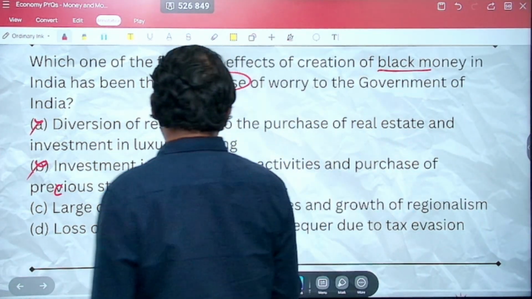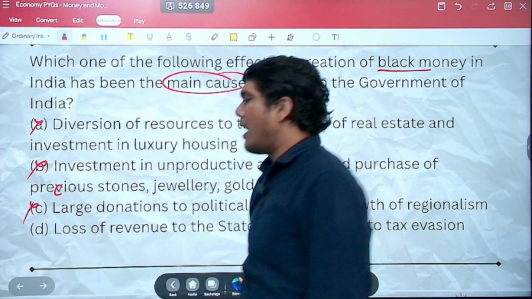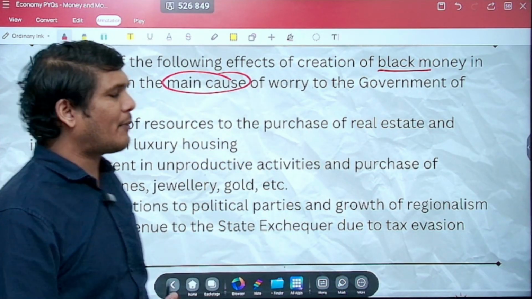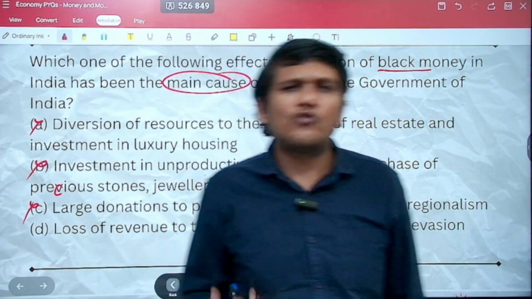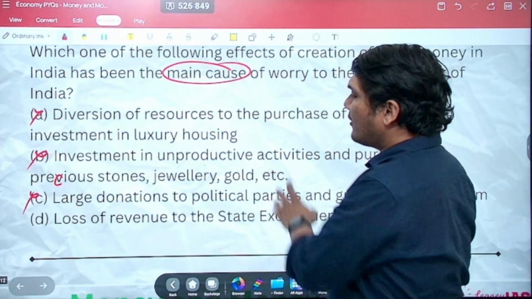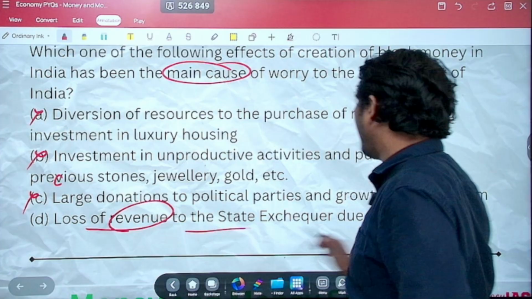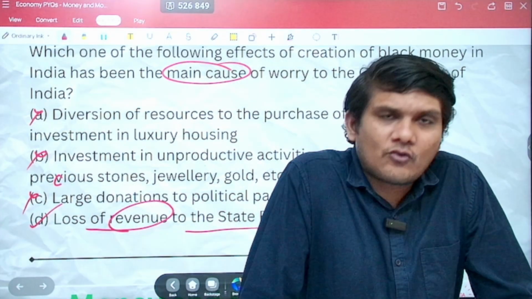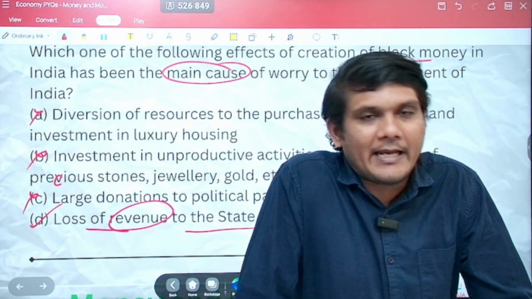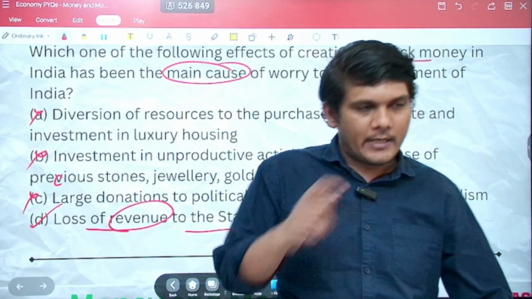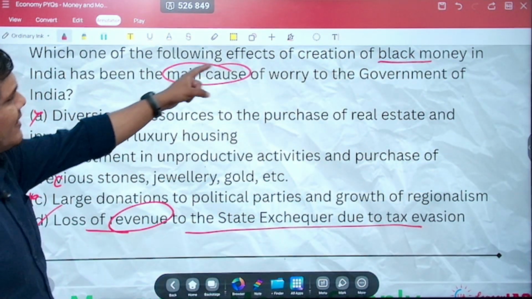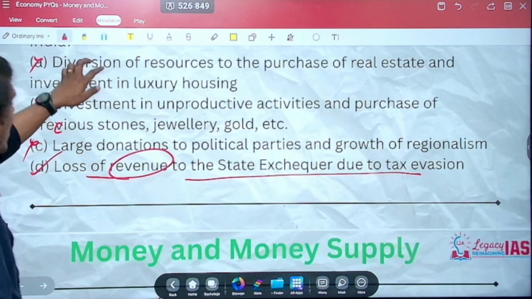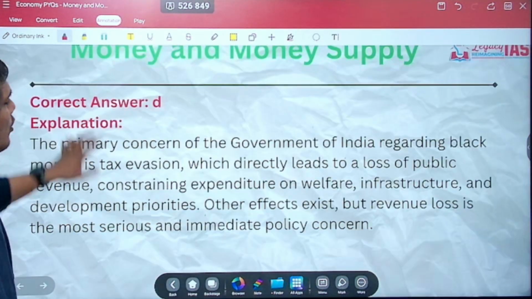Also, see, large donations to political parties and growth of regionalism. Absolutely incorrect. Large donations to political parties, which will include the government of India's political party as well, cannot be such an objection, and it is not as such an objection anyhow. Option D, loss of revenue to the state exchequer due to tax evasion. That is now correct. This was to an extent a subjective question, but you can easily eliminate or guess the right answer over here. So the main cause of worry to the government of India is the loss of revenue to the state exchequer due to tax evasion.